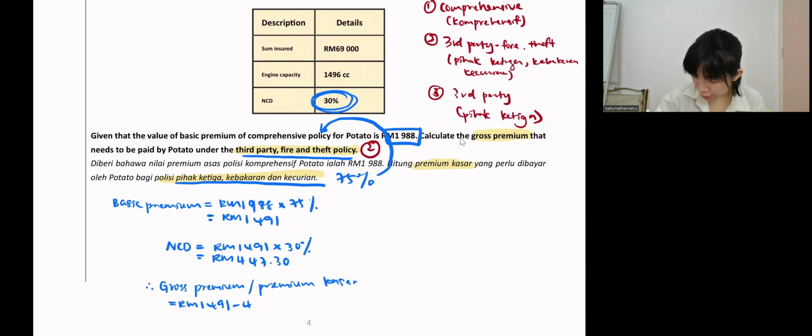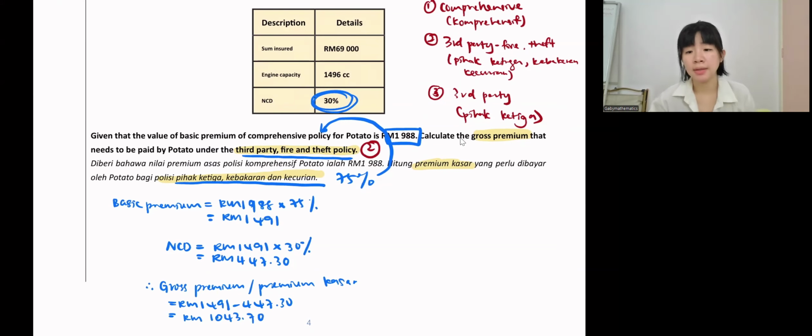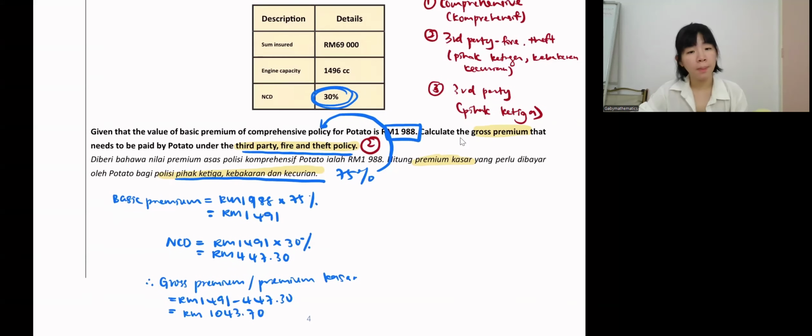1,491 minus 447 ringgit 30 cent. So which is 1,043 ringgit 70 cents. Okay, next. So shall we move on?